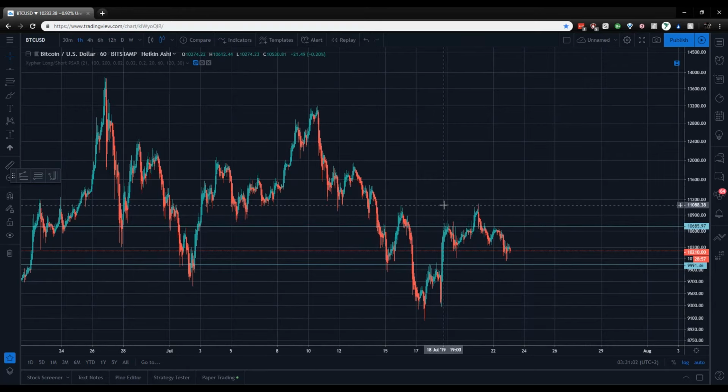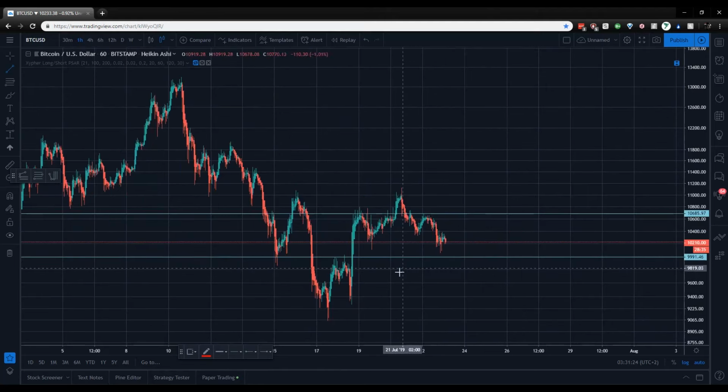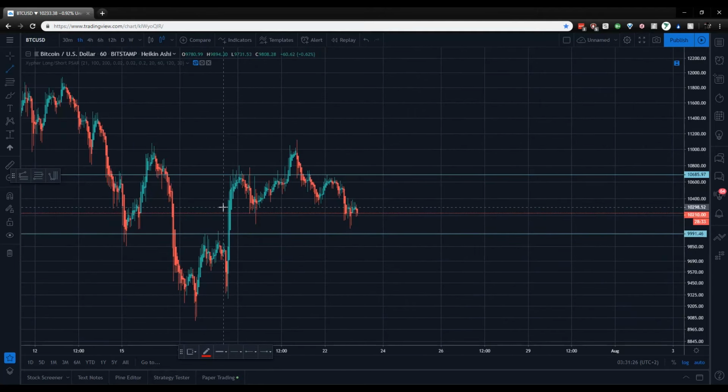We need to break this high, $11,100, which will make a great trade because this is a pattern called an inverted head and shoulder. This is the left shoulder, the head, this is the right shoulder. But also, if we look at this, there is also a head and shoulder in a bearish state.